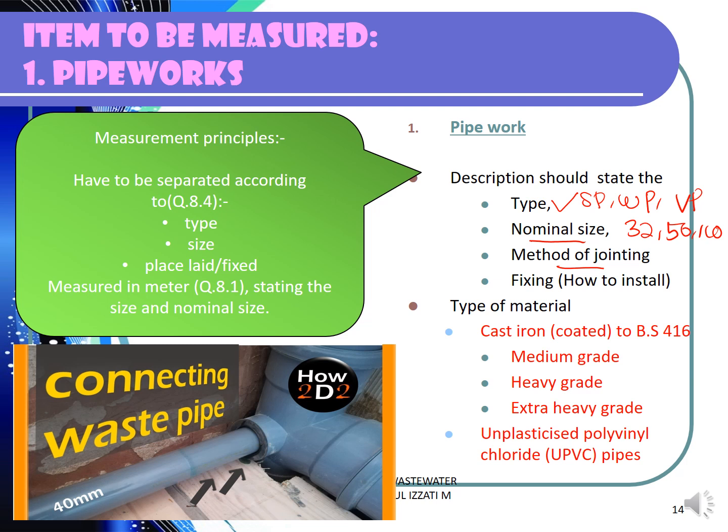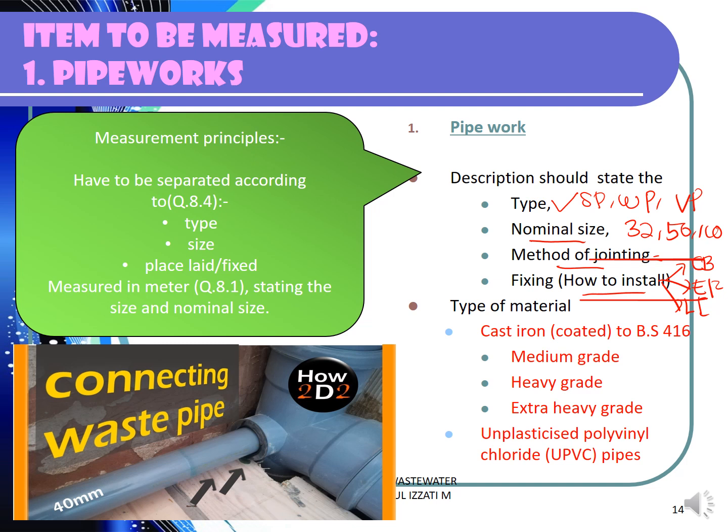Method of jointing, normally this can be written as the heading. If they are using PVC, that means there is one standard jointing method. And how to install, as I mentioned earlier, either concealed in the brick wall, or embedded in the floor slab, or laid in trench. Laid in trench is normally used when you go outside the boundary of the building, or underneath the apron slab, or after the apron slab we just put laid in trench.